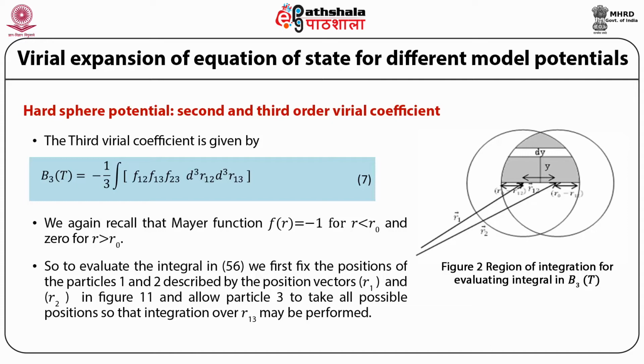The integrand is minus 1 when r13 is less than r0 and r23 is less than r0. For all other values of r13 and r23, the integrand is 0.